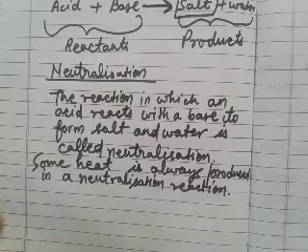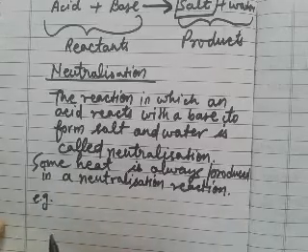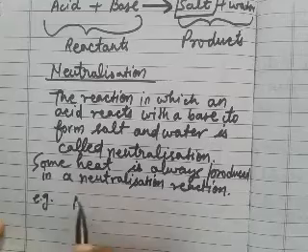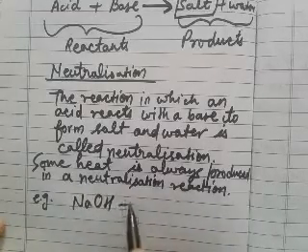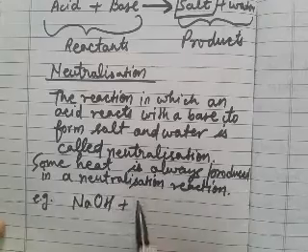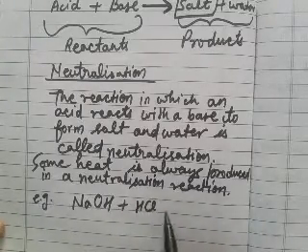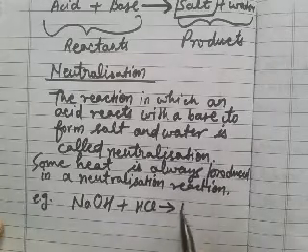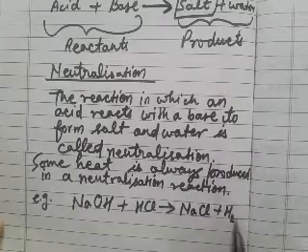For example, when sodium hydroxide reacts with an acid, HCl, it forms a salt which is called sodium chloride, and water.